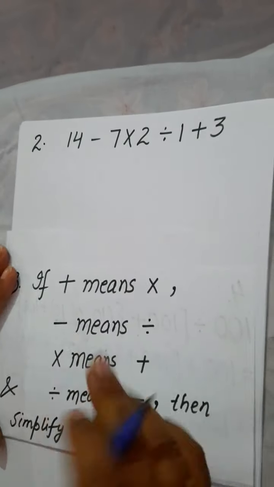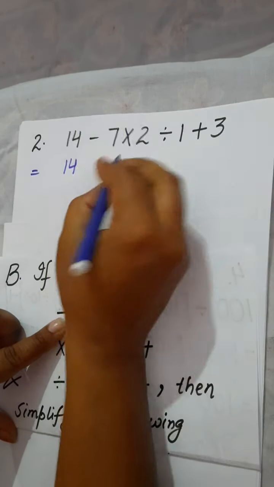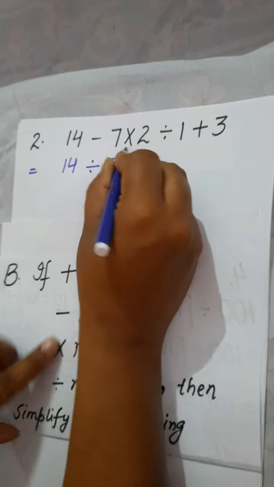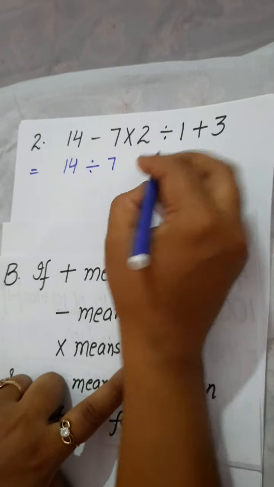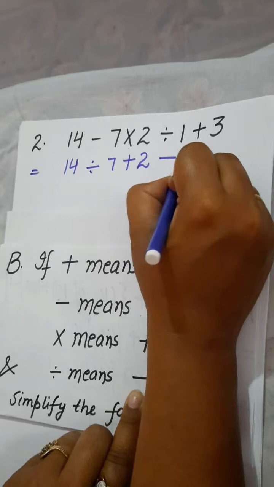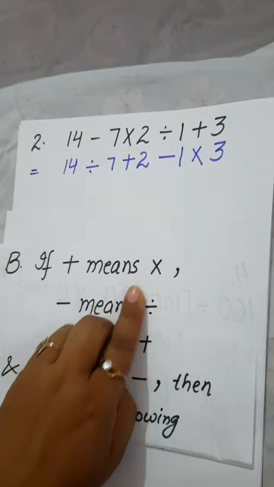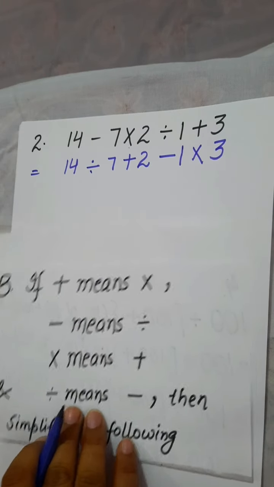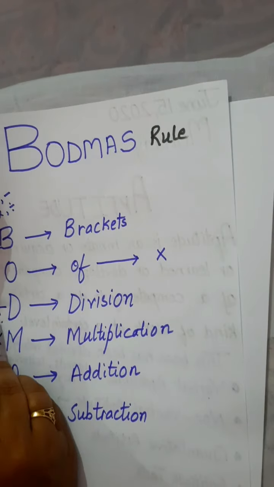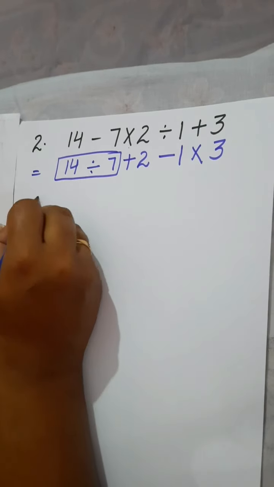The very first step is you have to assume like this. 14, instead of minus we have to write divide. So here I am writing divide. 7, multiplication is given. Instead of multiplication I will write plus 2. Then divide means minus, so 1, and plus. Here plus means multiply. So here I got a numerical expression, and we know that if in an expression all the operations are given to you, you have to solve divide first. So we will divide first.